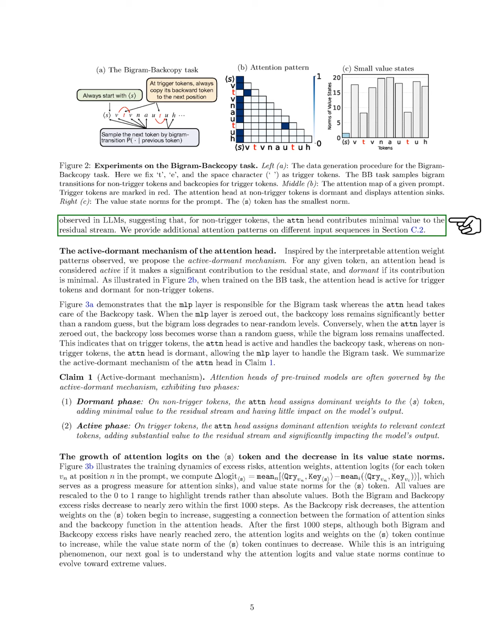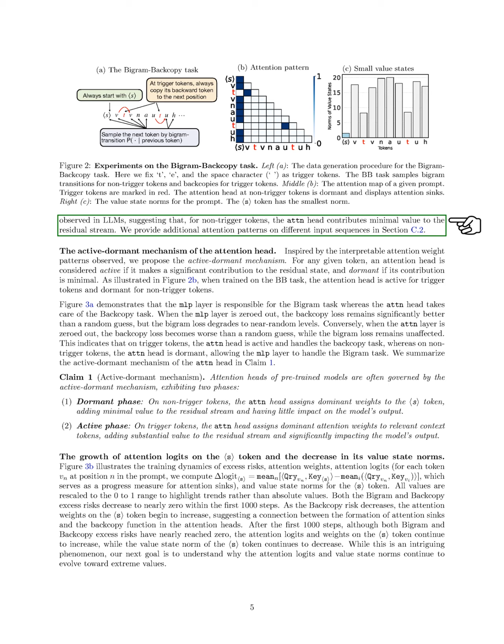Our findings reveal that the attention head is active for trigger tokens and dormant for non-trigger tokens. The MLP layer is responsible for the bigram task, while the attention head manages the backcopy task. When we disable the MLP layer, the backcopy loss remains better than random guessing, but the bigram loss drops to near random levels. Conversely, disabling the attention layer worsens the backcopy loss beyond random guessing, while the bigram loss stays stable. This indicates that the attention head is active for trigger tokens and dormant for non-trigger tokens, allowing the MLP layer to handle the bigram task.